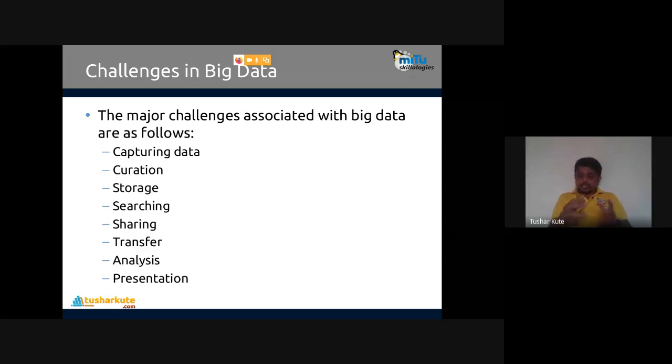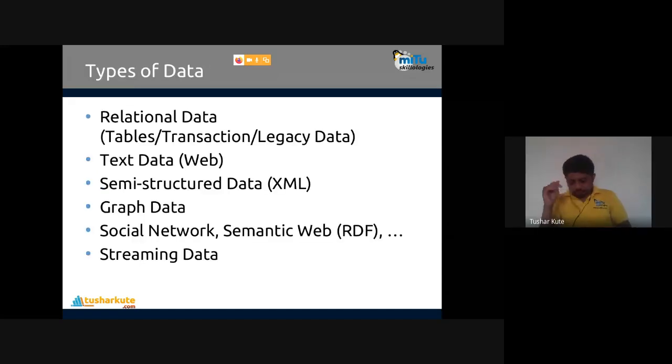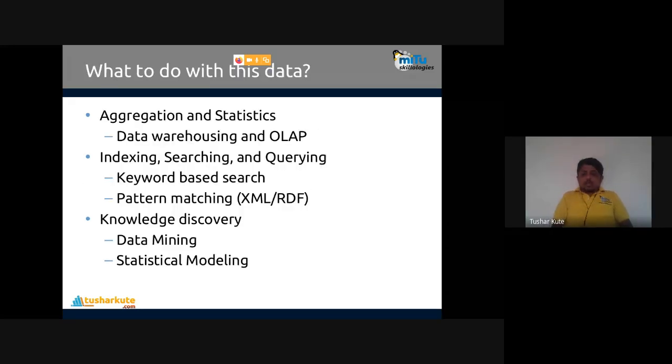That's also presented there. Okay, so let's come back to common data and see what exactly we do with data. What are the types of data present? Relational, text data, semi-structured, graph data, social media, streaming. We'll go through that step by step. But before that, what exactly we do with this data is summarized in this slide. Many of these operations are in our syllabus also. We'll talk about that step by step.